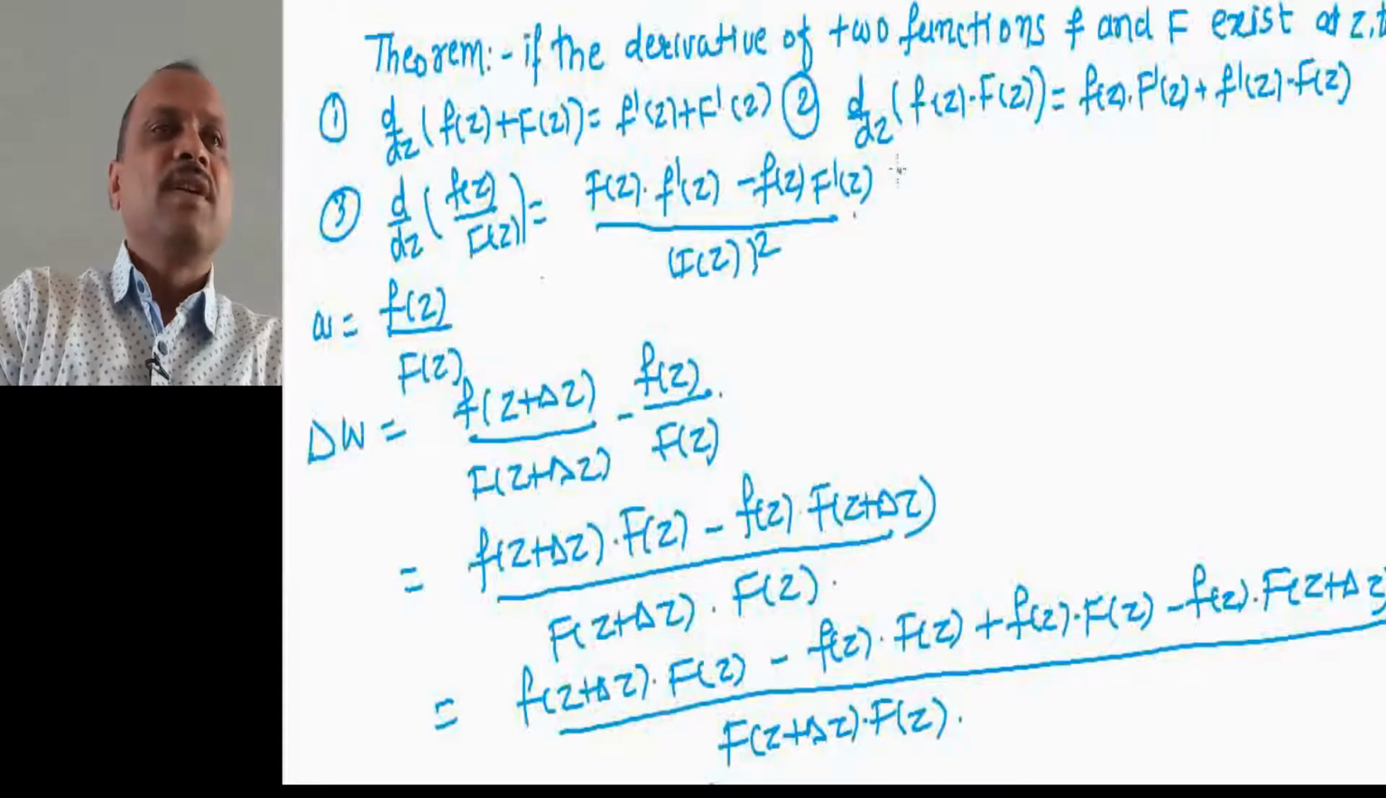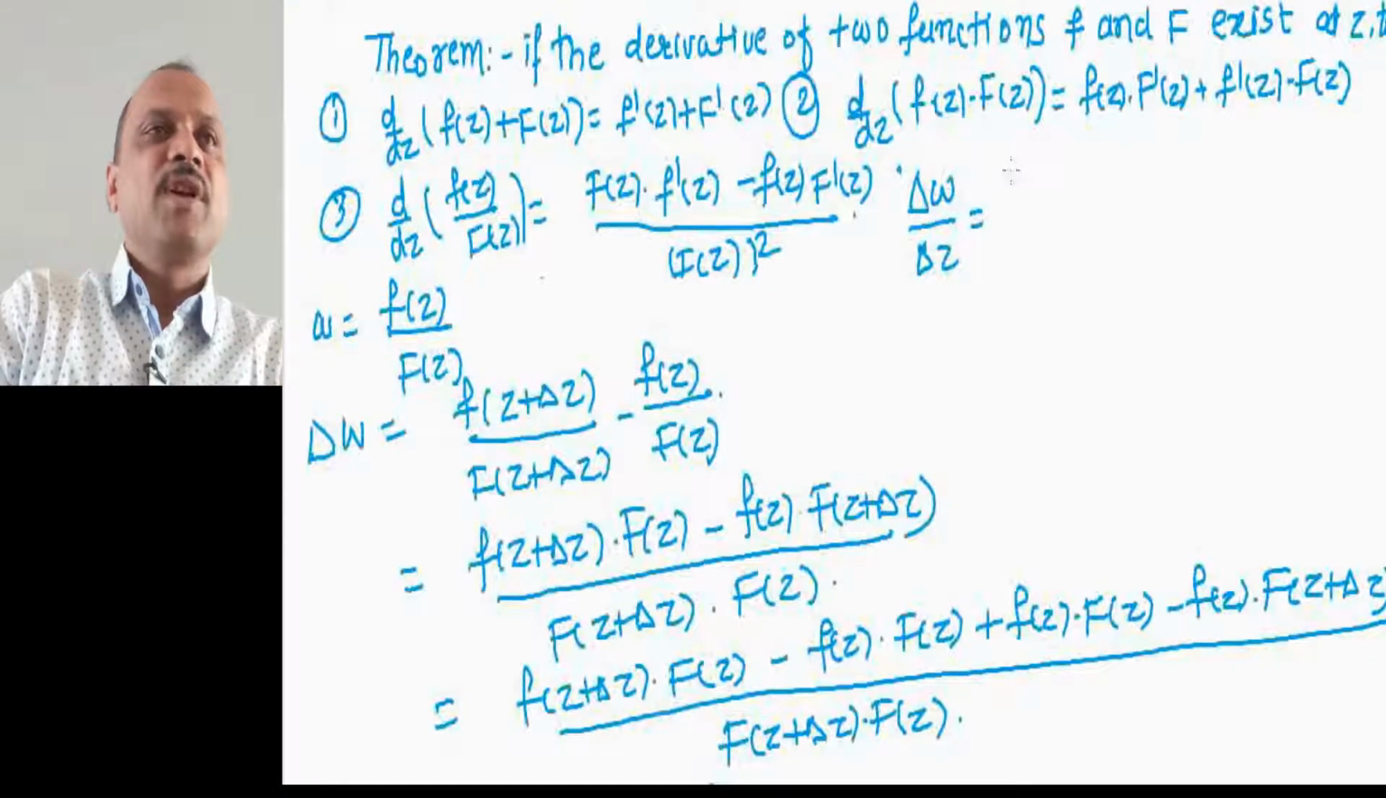Then let us take delta w divided by delta z. Delta w divided by delta z, let us take capital F of z common into the first part, will be here. I will separate the denominator, and here we can write this in the whole numerator.